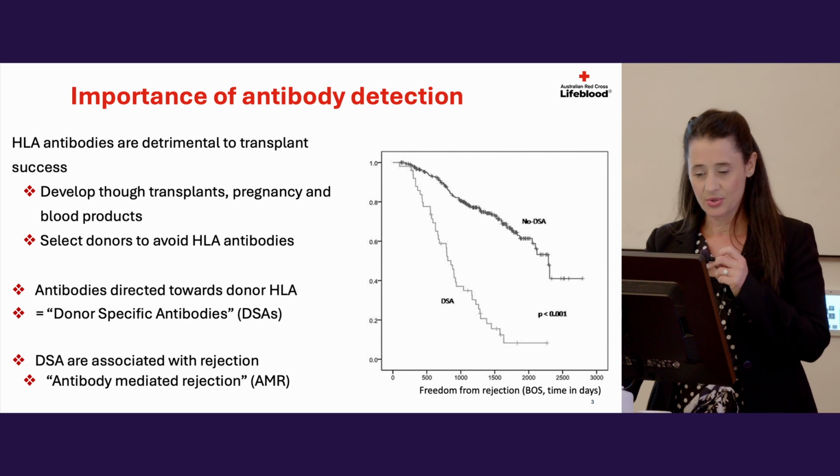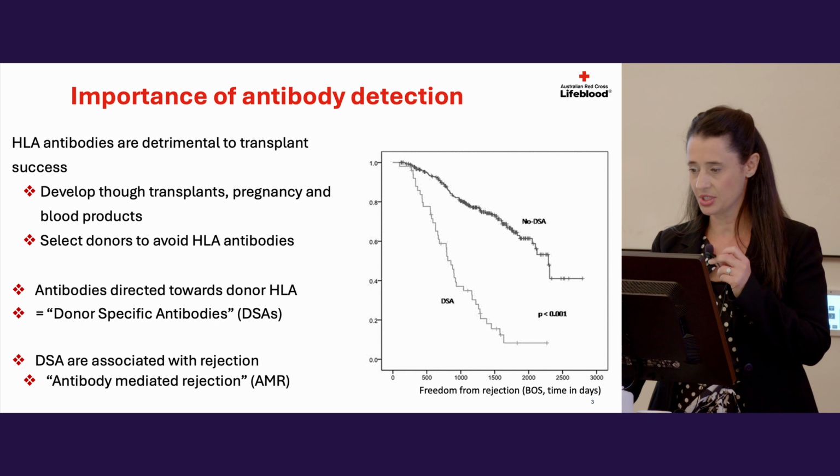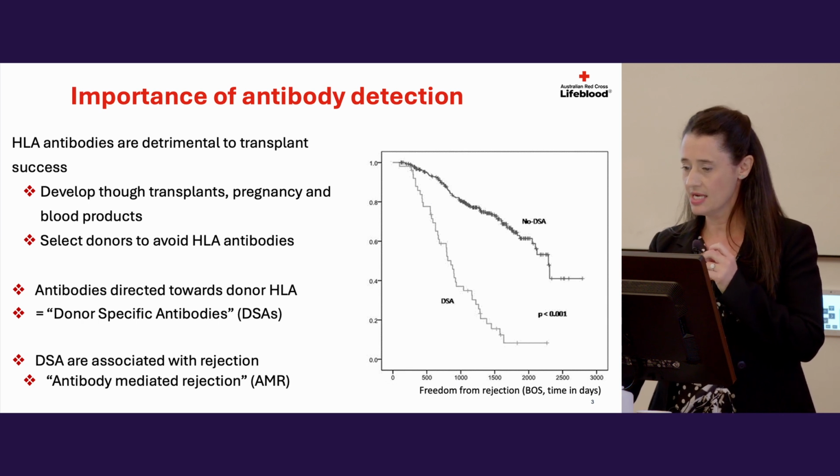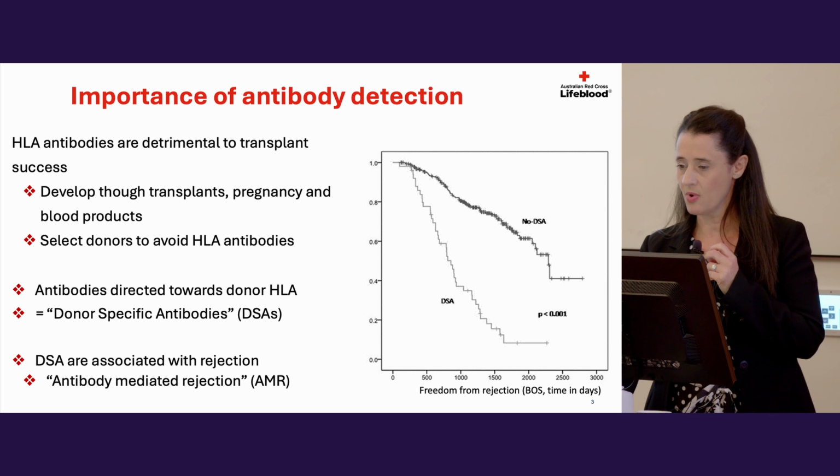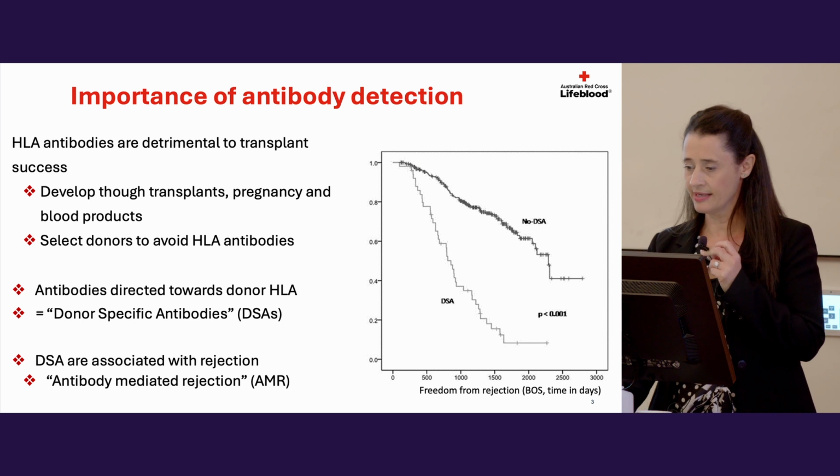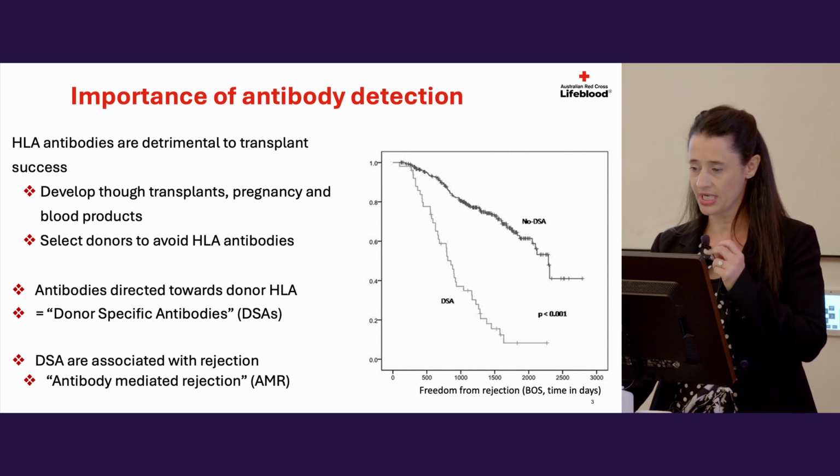Okay, so antibodies directed towards donor HLA are called donor-specific antibodies, or DSA, and the presence of DSA is strongly associated with rejection. So this is shown in this figure here. On the y-axis is freedom from rejection, so if you're at the top you have no rejection, and time post-transplant on the x-axis. So recipients that have DSA unfortunately progress to rejection much faster than recipients without DSA.